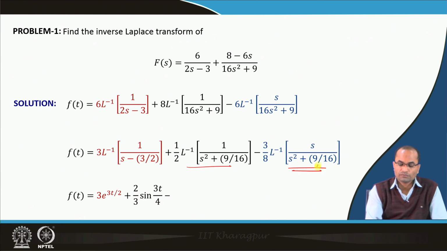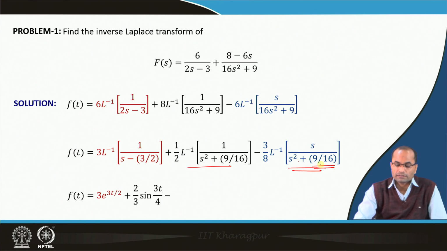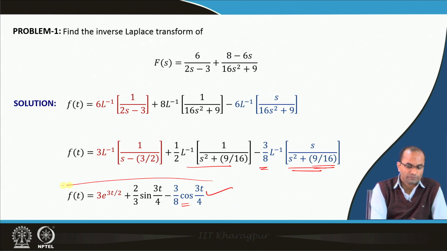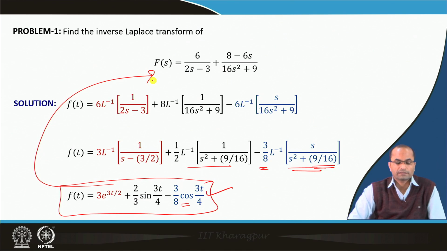Concerning this last one, we have a direct result, because s over s square plus a square, and the a square is 9 by 16, which means a is 3 by 4 again. So the L inverse of this is cos a t. So we have 3 by 8 and cos of 3 by 4 t. So that is the function whose Laplace transform is given as 6 over (2s minus 3) plus (8 minus 6s) over (16s square plus 9).